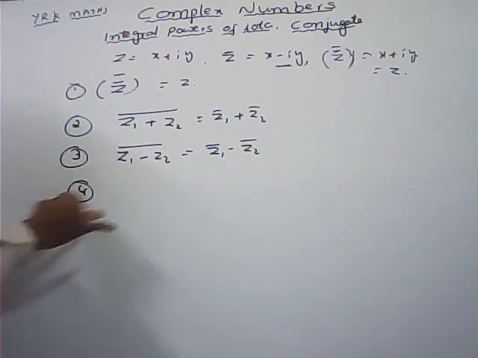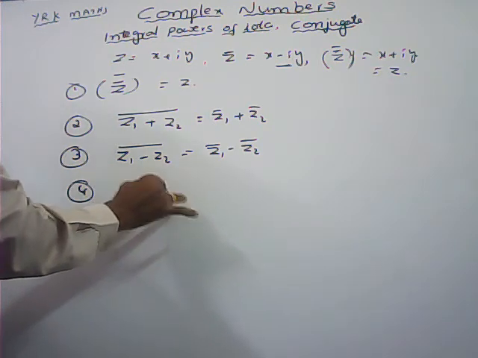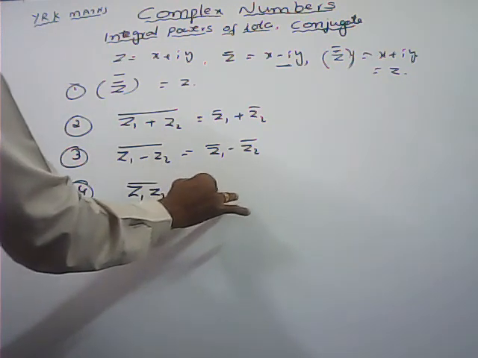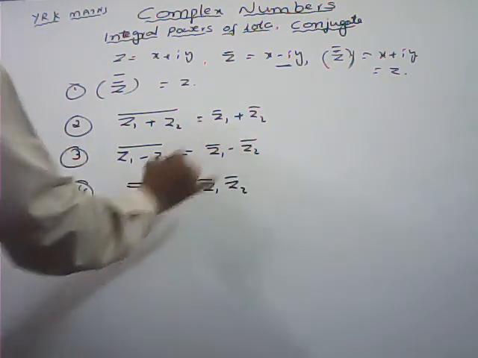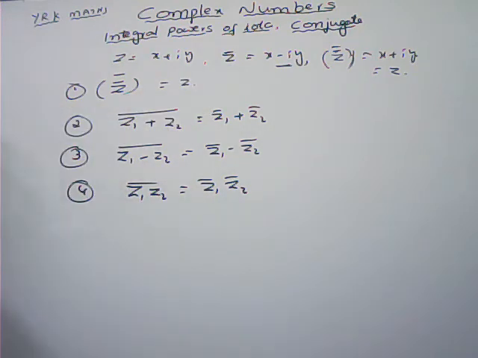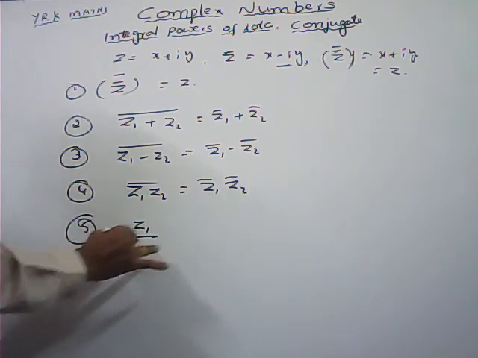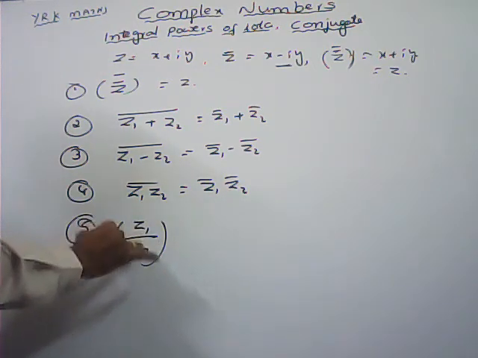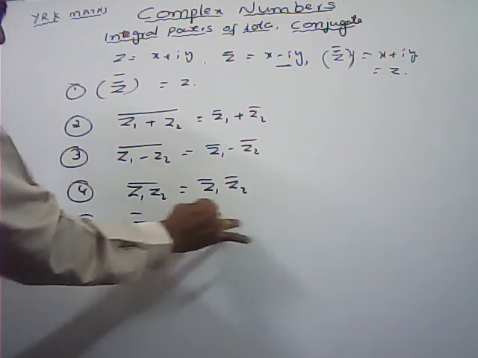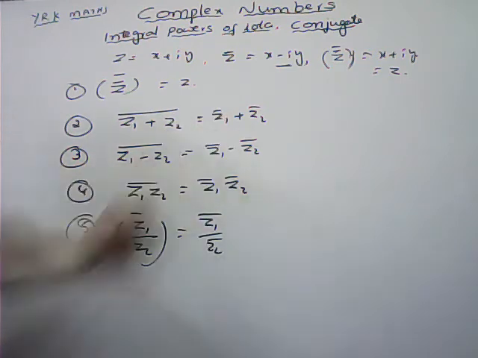Fourth one, z1 into z2 whole bar is equal to z1 bar into z2 bar. By taking two complex numbers, z1 equal to a1 plus ib1, z2 equal to a2 plus ib2, we can check. And the next one, z1 by z2 whole bar is equal to z1 bar by z2 bar.